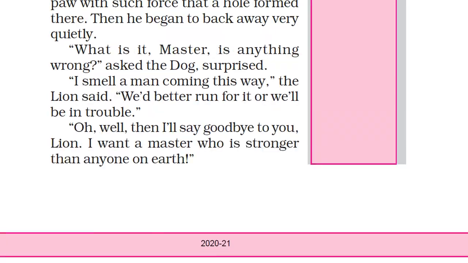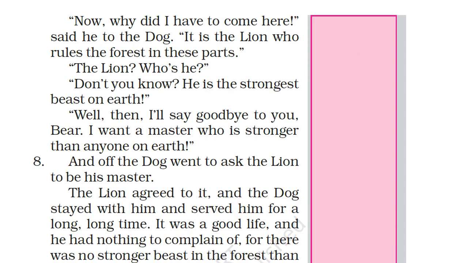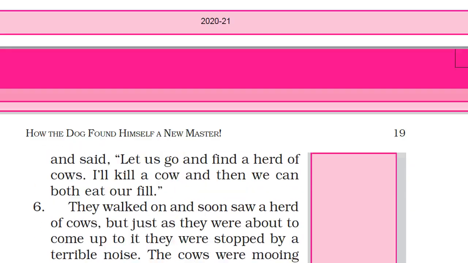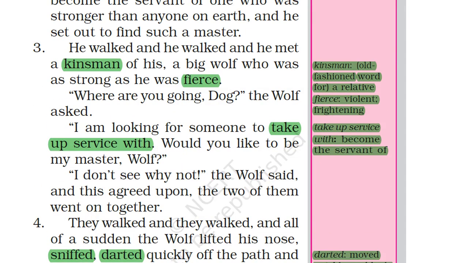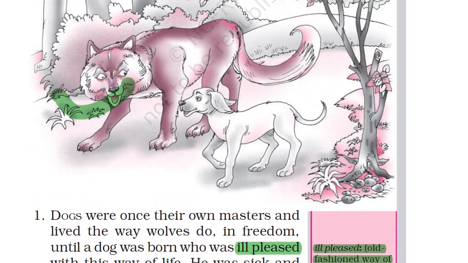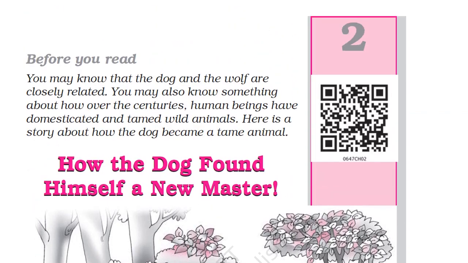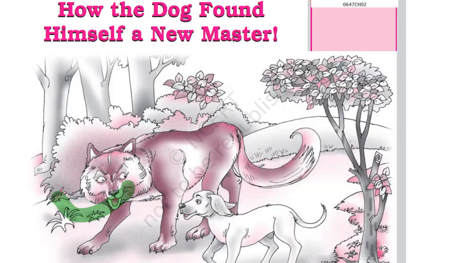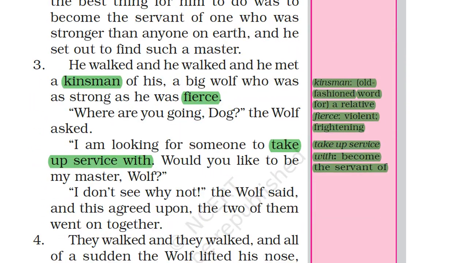So in the story, you see, finally, how we came to domesticate the animals. Okay, this is the story. From this, we found out how the dog became a domesticated animal, that is, a pet animal. So we have understood the story. Okay, so this is how we should be faithful to everyone. In the story, we understood that we should be faithful to everyone, or we should be loyal to everyone. You see, the dog is loyal to the man, so we should also be loyal to everyone. We should not do any wrong thing to anyone. Okay, that we have learned here.